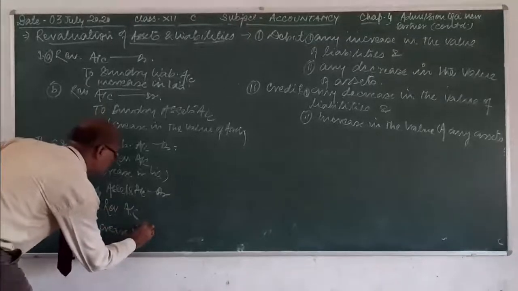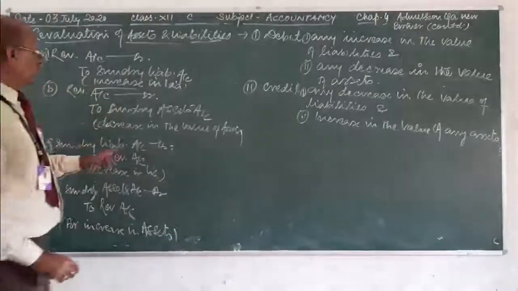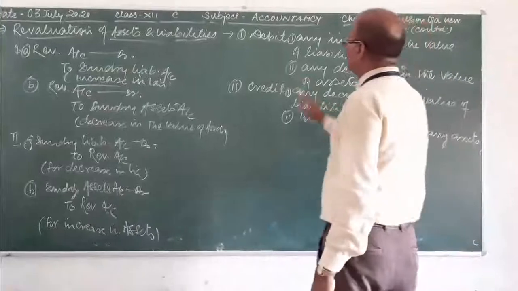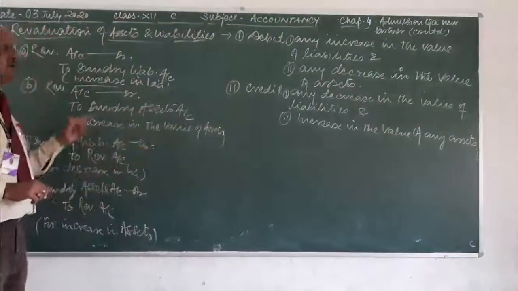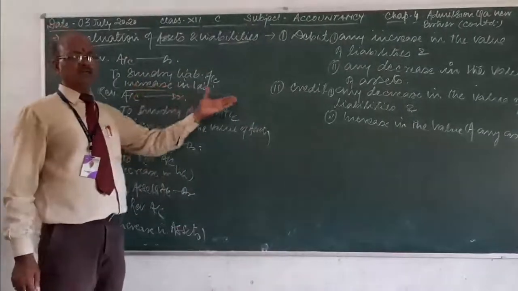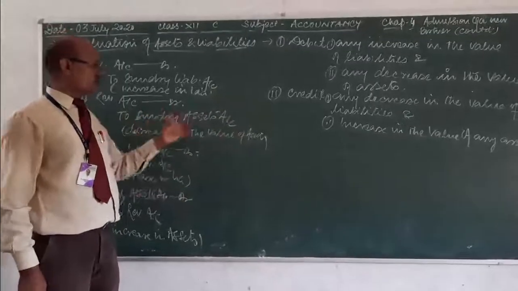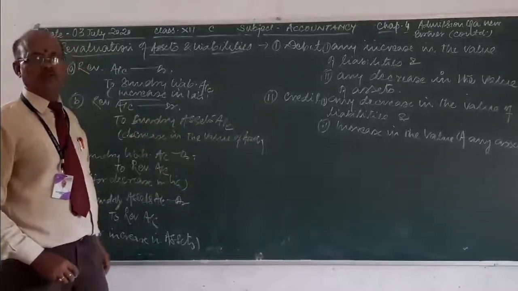This is practical. I am telling you about the journal entries. Then, when these entries are made in the account, it is a nominal account having decrease or increase in the value of assets and liabilities. Students, then we will find out the balance of this account.